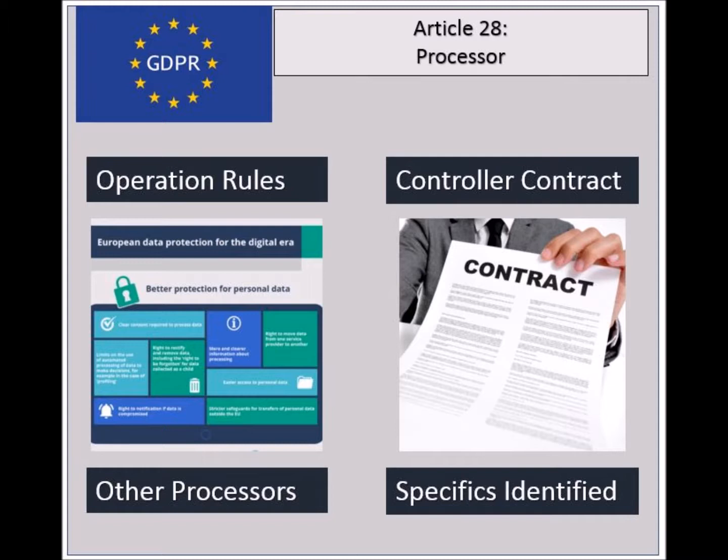The processor should be authorized by the controller, and in case he wants to engage another processor himself, then he should acquire the approval of the controller. The processing is regulated and initiated only based on a contract with the controller, in writing and electronic, where the data subjects are identified, the duration of processing, the subject rights, and the data types are specified.